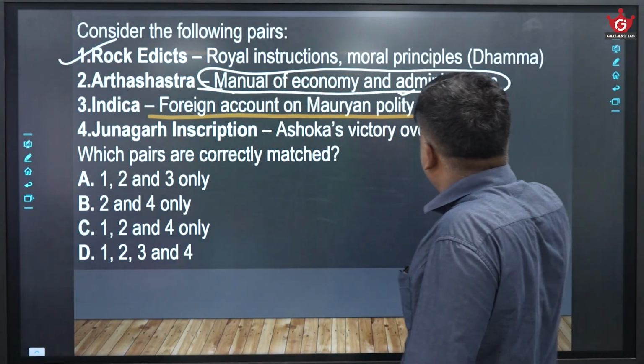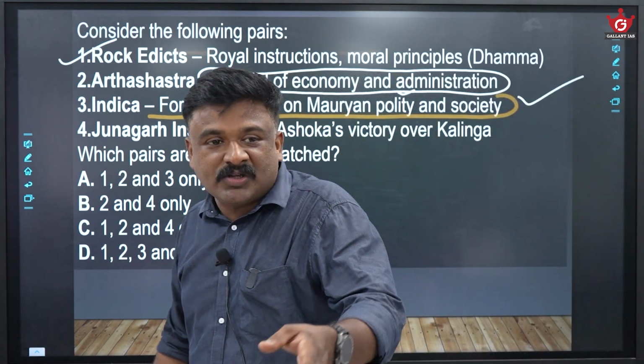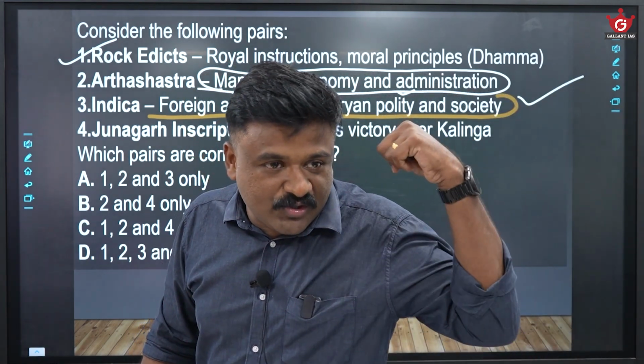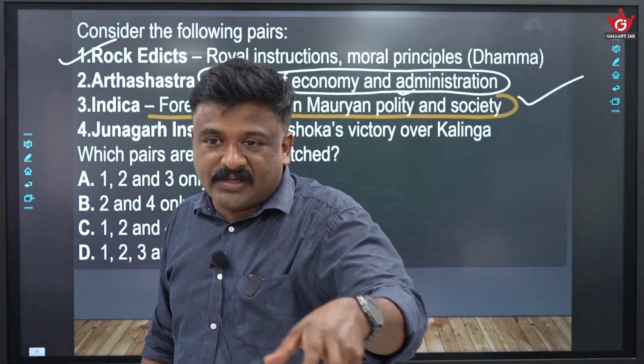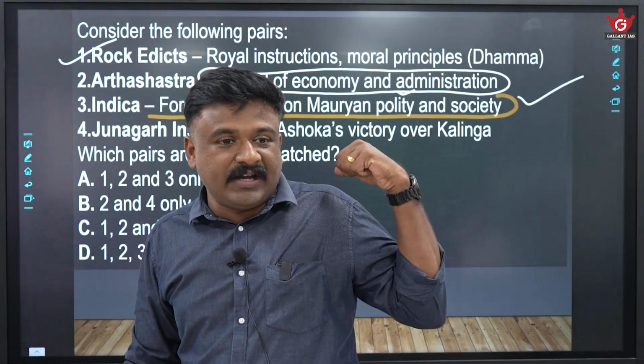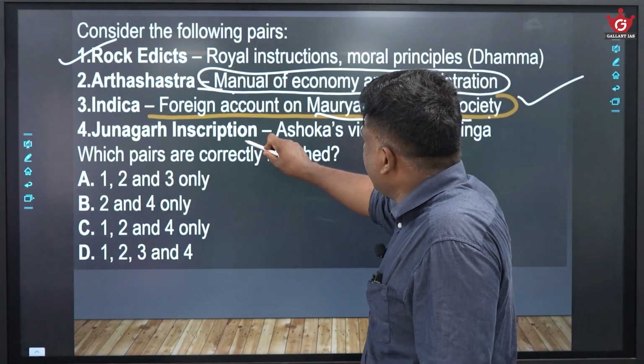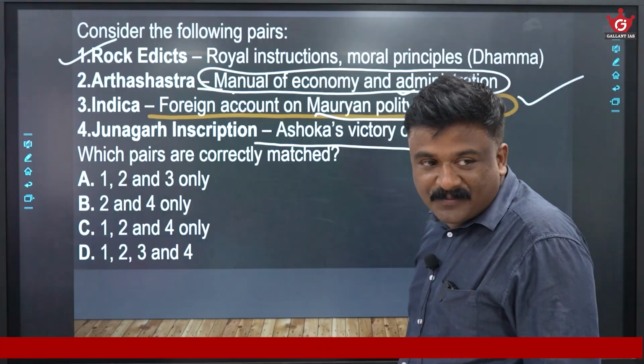Indica, foreign account on Mauryan polity and society, which is also true. Here the foreign ambassador is the author, Megasthenes, the Greek ambassador to the court of Chandragupta Maurya, and his work is called Indica, which is about Mauryan polity and society. Junagadh inscription, Ashoka's victory over Kalinga.